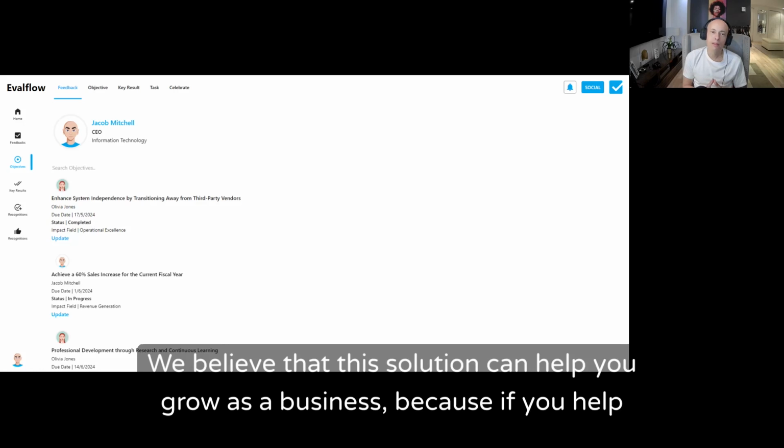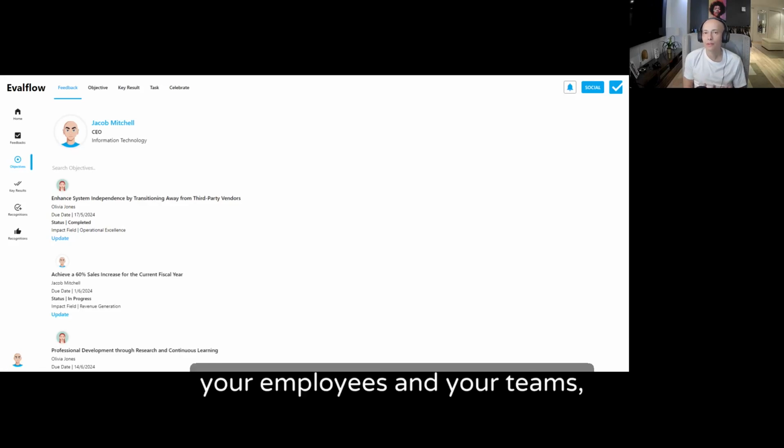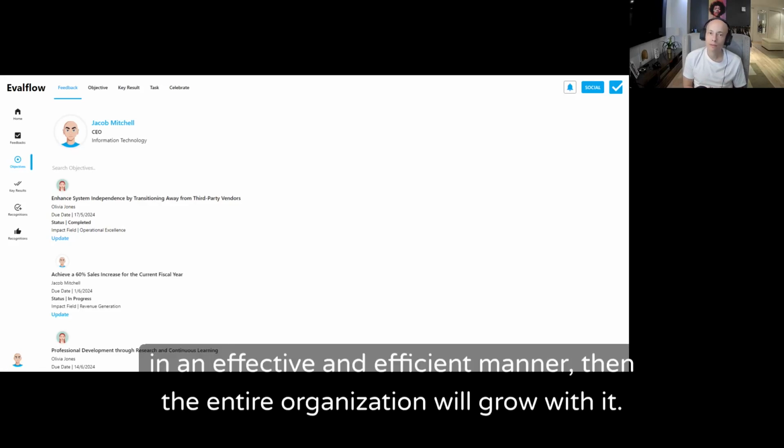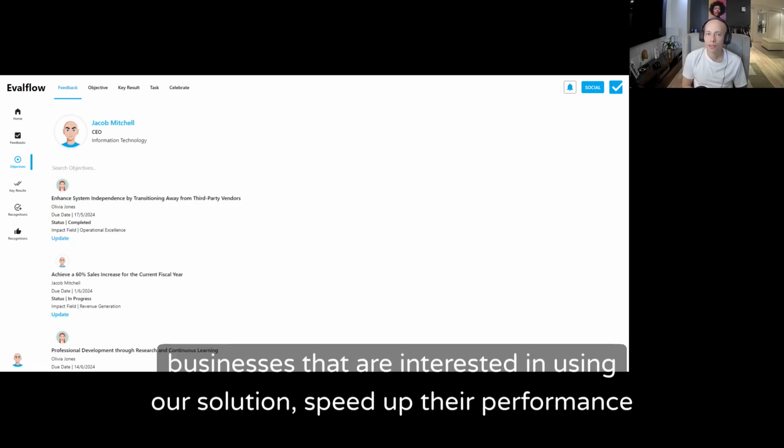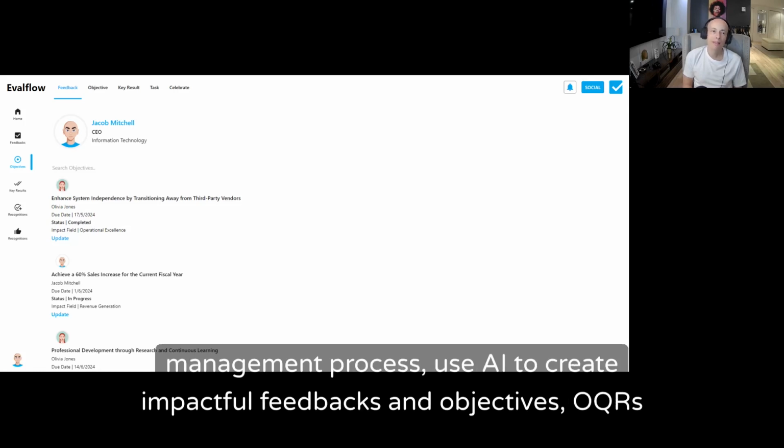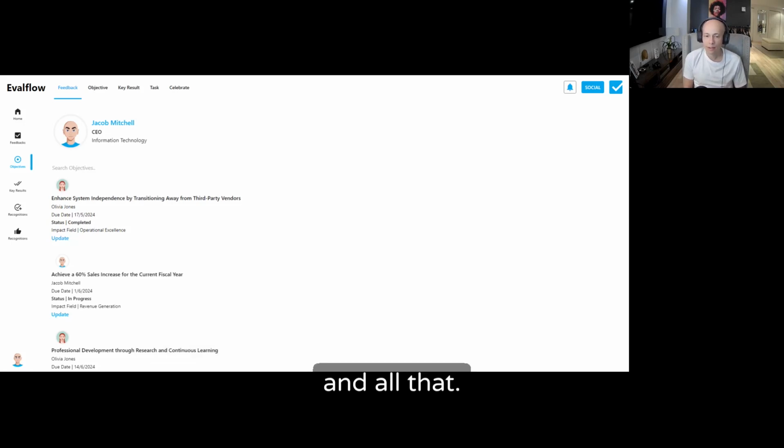We believe that this solution can help you grow as a business, because if you help your employees and your teams in an effective and efficient manner, then the entire organization will grow with it. We're, as I said, still in the development phase, so we'd love to partner with any businesses that are interested in using our solution, speeding up their performance management process, and using AI to create impactful feedbacks, objectives, OKRs, and all that.